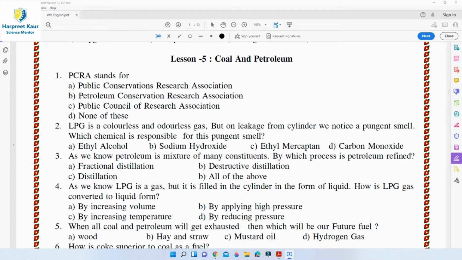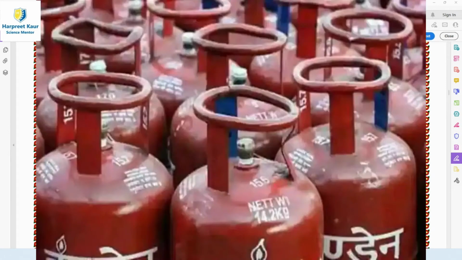And uses include, we know that petrol is used as a fuel in light motor vehicles like cars, motorcycles, and scooters. It is also used as a fuel in homes and industry. Petroleum gas is used as a fuel in the form of LPG, the full form of which is liquefied petroleum gas. That's why it is called so.